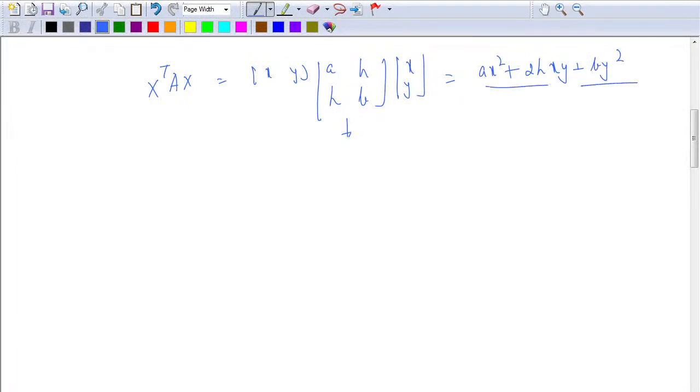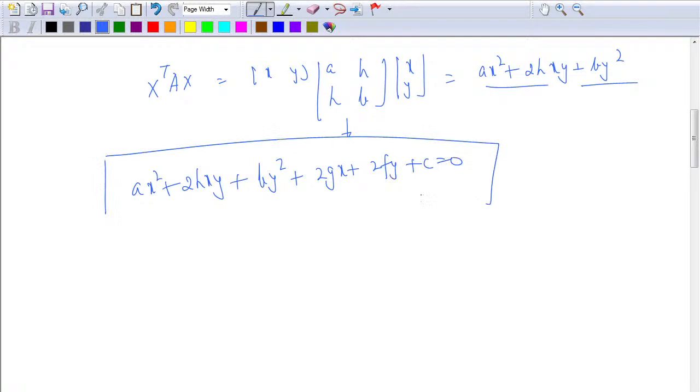So if you remember, the general conic in second degree was of the type AX square plus 2HXY plus BY square plus 2GX plus 2FY plus C is equal to 0. This was the general conic, and everything was determined by this second degree polynomial.